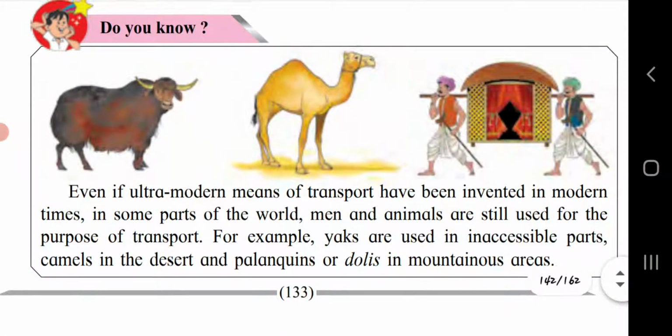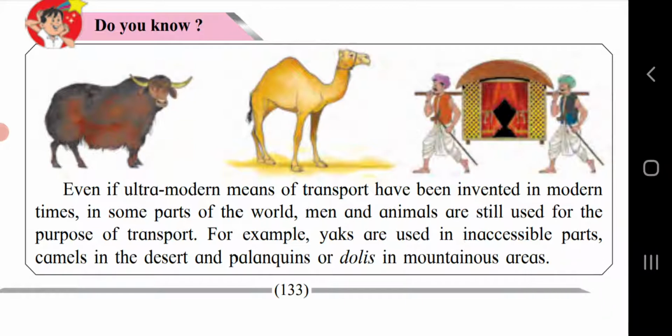Do you know, even if ultra modern means of transport have been invented in modern times, in some parts of the world man and animals are still used for the purpose of transport. For example, yaks are used in inaccessible parts, camel in the desert, and palanquins or dollies in mountainous areas. Yes, nowadays the means of transport have changed, but in some places they have not, or it is important to use animals for transportation.